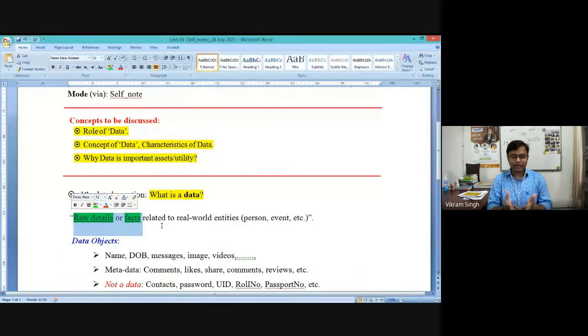When we say raw detail, it means it is of the most atomic nature, like your name. I'm saying name. Within name, it could be possible that there are a first name, middle name, and last name. If you take first name, middle name, and last name as separate fields, and you can claim that you cannot break them further, then only you can say these three details are raw details. So any detail which cannot be broken further is atomic, and any atomic detail can be called a raw detail, right?